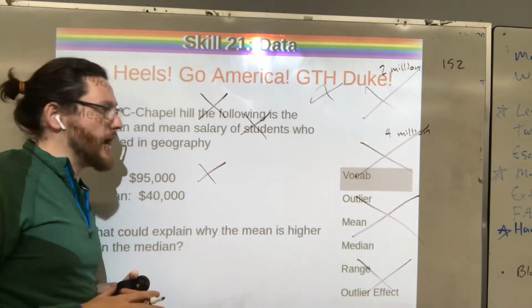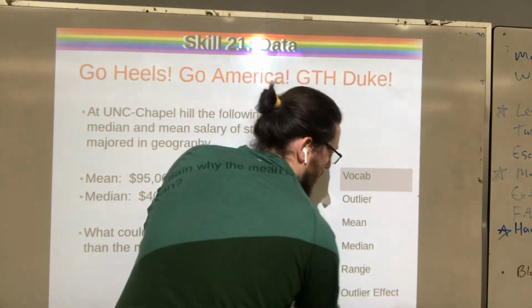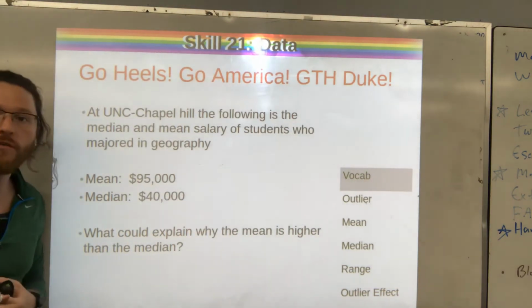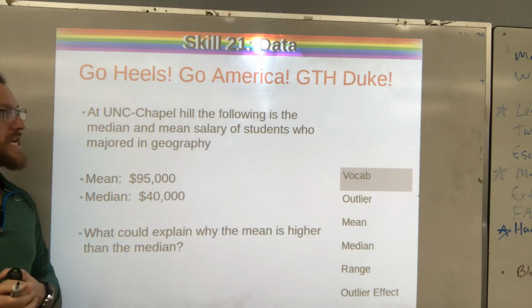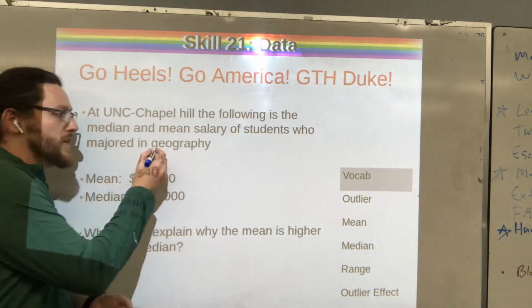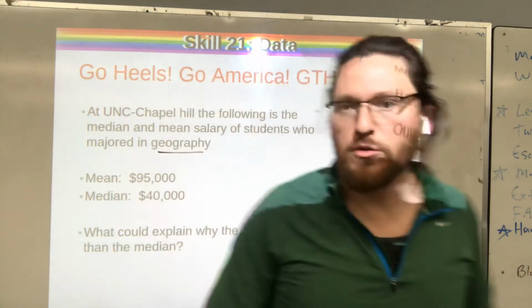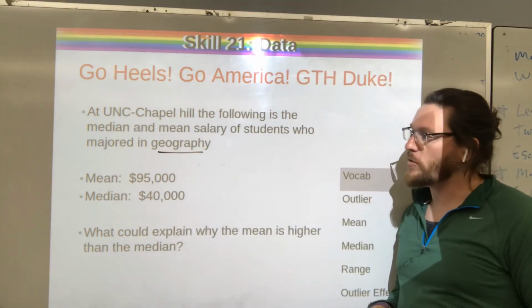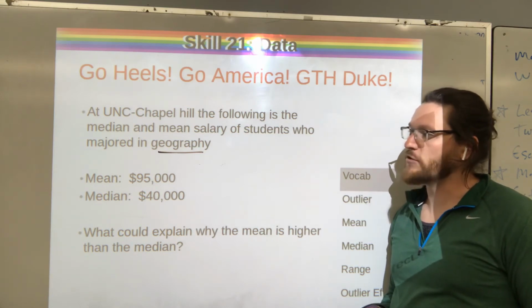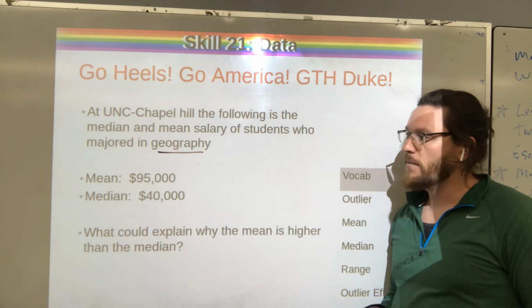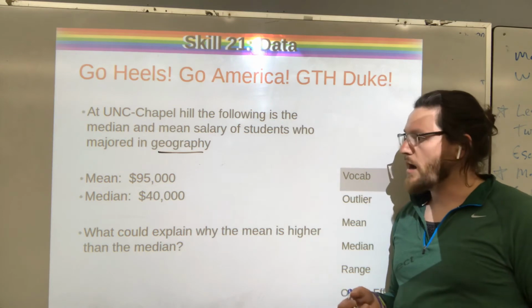Okay. I also have one other example here. It's kind of an old one, and I think this one's also kind of out of date. But if we look at the University of North Carolina, UNC, the Tar Heels, the following median and mean salary of students who majored in geography, the study of maps. Okay, and this is before Google Maps, right? GIS has kind of changed that industry quite a bit. But if we look at the mean career average salary, it's $95,000, but the median is only $40,000. What could explain that difference?